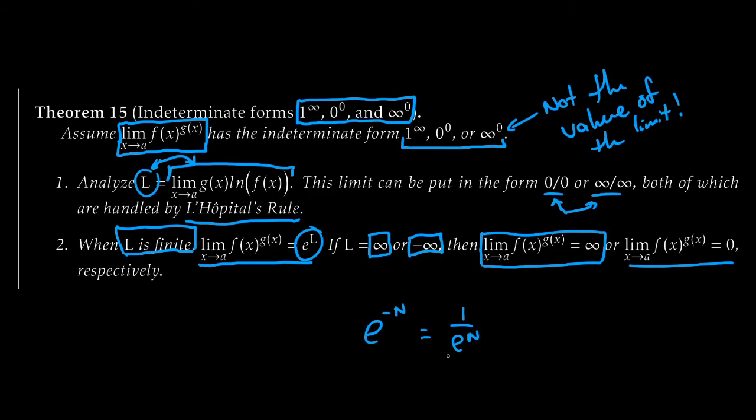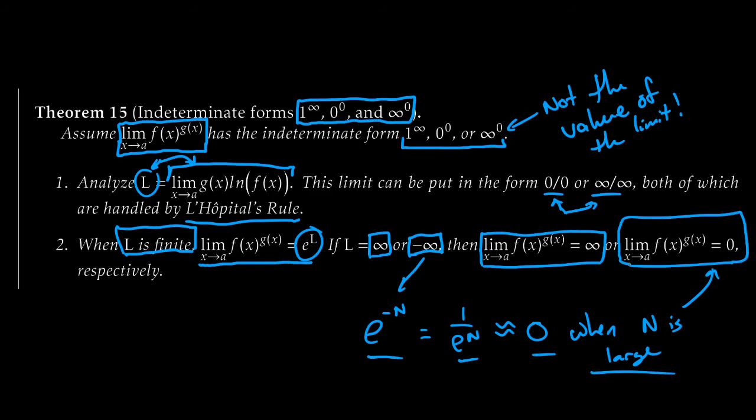And if e to the n is quite large, 1 over e to the n is very close to 0 when n is large. That's where we're getting this part from. So this negative infinity case, basically we're just using this logic right here to conclude that we'd get out 0. Okay, cool. So these are all the situations that can happen.